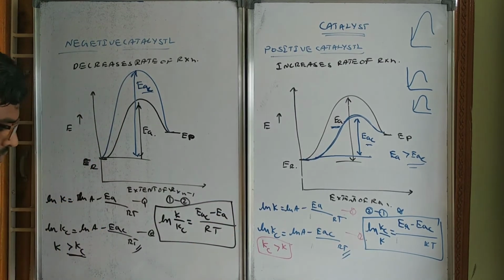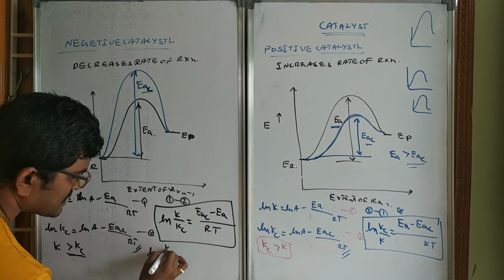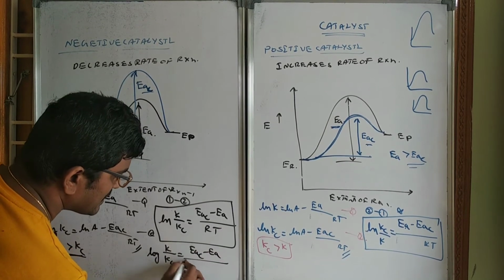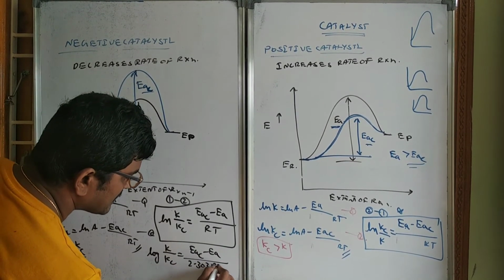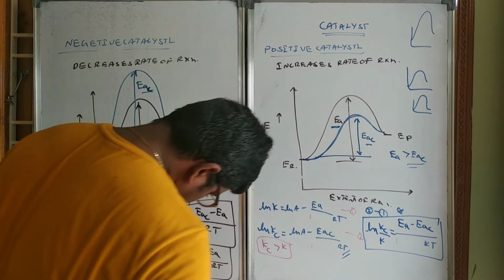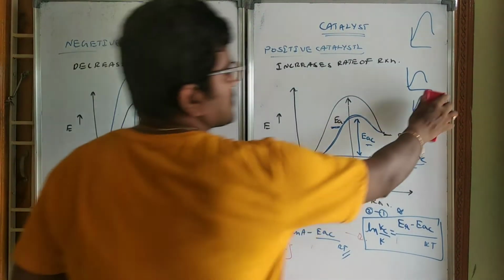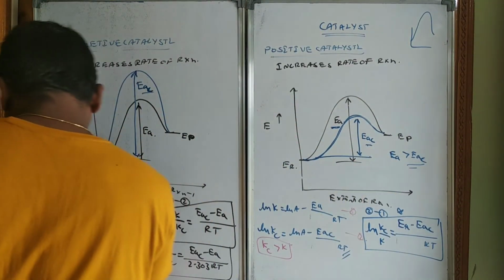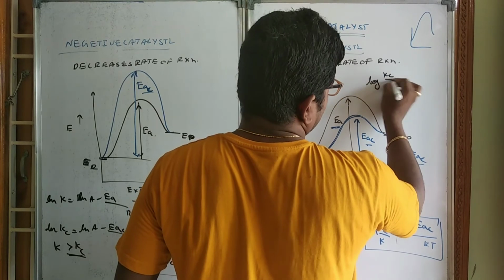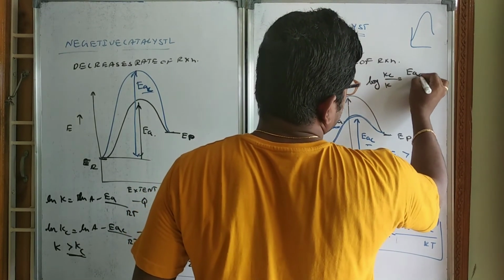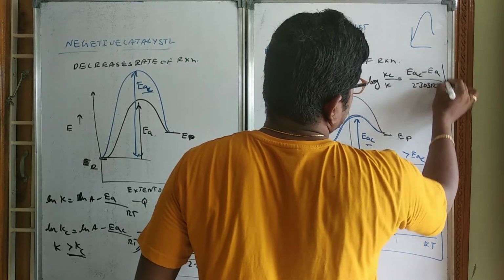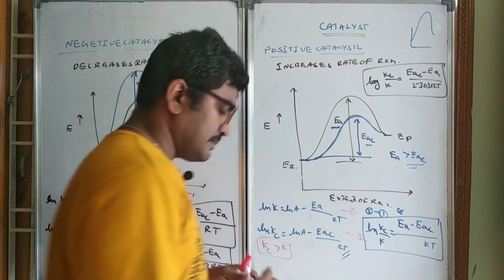You can write like this. Or if you write in logarithms, log K by Kc equals Eac minus Ea by 2.303 RT. In terms of logarithms, log Kc by K equals Ea minus Eac by 2.303 RT.